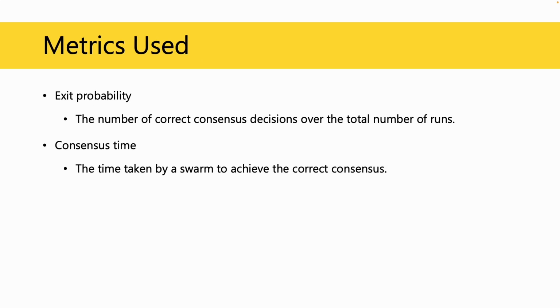The benchmarking used the exit probability and the consensus time as metrics. Exit probability is the number of times the swarm found the correct color out of the total runs. Consensus time is the average time taken to achieve the correct consensus.